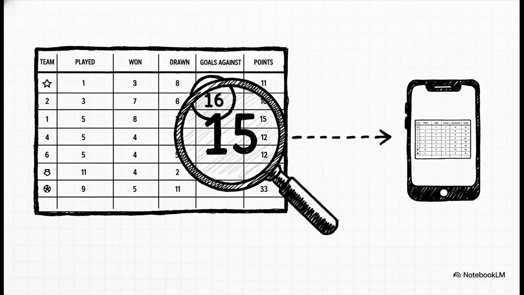And you know, the real beauty of this whole strategy is just how easy it is to access the info. You don't need any fancy, expensive software. The 2 numbers we need, they're basically hiding in plain sight on any league standings table, which you can find for free on an app like SofaScore. All right, here we go.